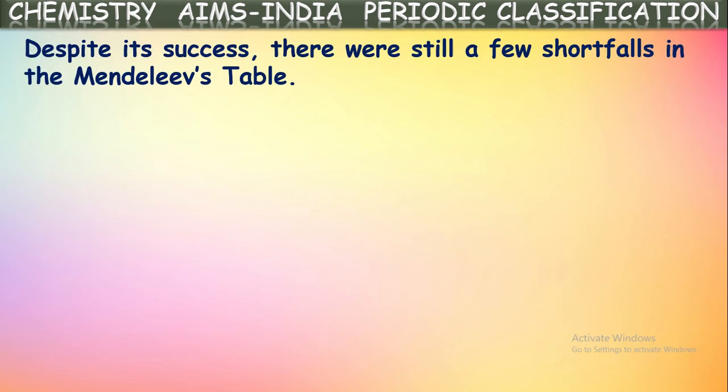Despite its success, there were still a few shortfalls in Mendeleev's periodic table, even though, as we said, it was the most successful of all. It was the first periodic table given. Even though he could arrange all the available elements into one table, there are some limitations or shortfalls. Let us see those.